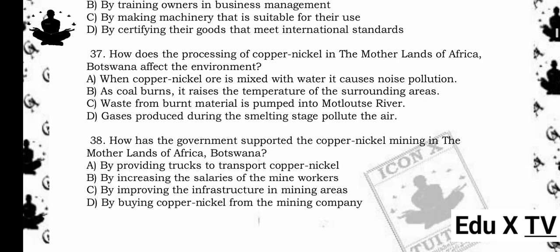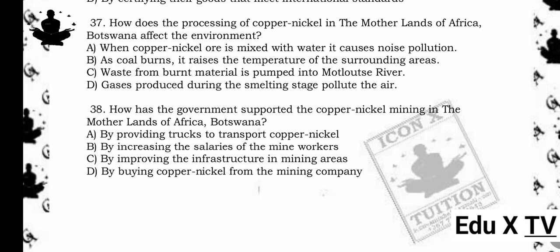37. How does the processing of copper-nickel in the motherlands of Africa, Botswana, affect the environment? A. When copper-nickel ore is mixed with water, it causes noise pollution. B. As coal burns, it raises the temperature of the surrounding areas. C. Waste from burnt material is pumped into Matlouts River. D. Gases produced during the smelting stage pollute the air. The answer is D. Gases produced during the smelting stage pollute the air. Reason being, smelting releases harmful gases like sulfur dioxide into the atmosphere, causing air pollution.